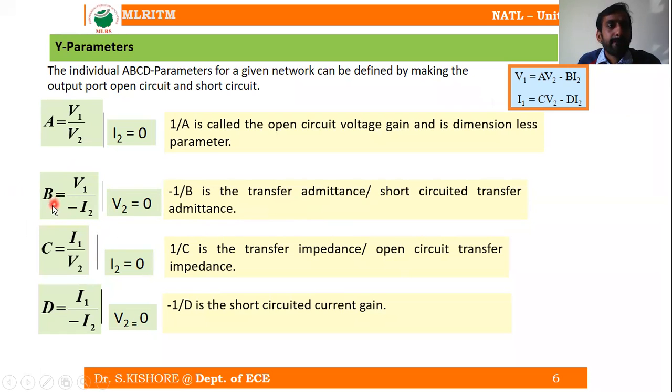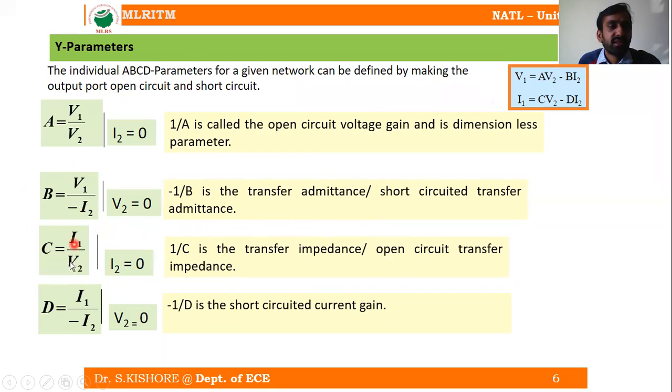B is the short circuit reverse transfer impedance. So minus 1 by B means transfer admittance, and only B means it is nothing but the reverse transfer impedance.